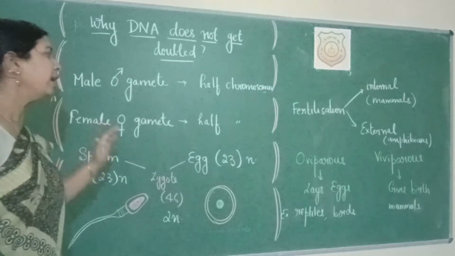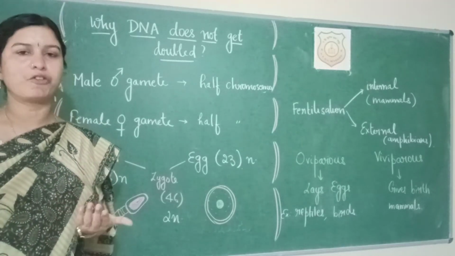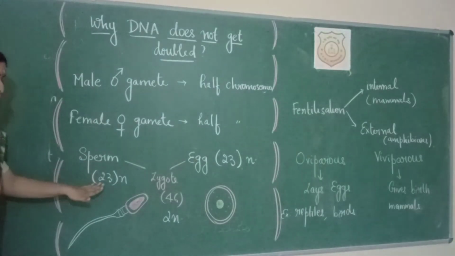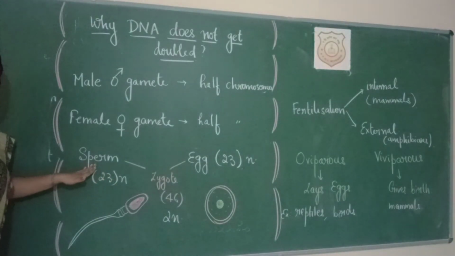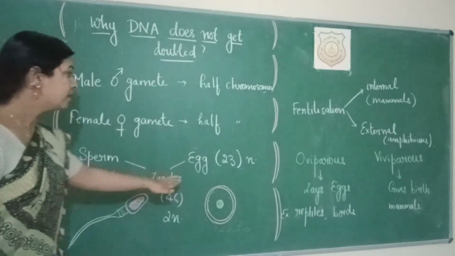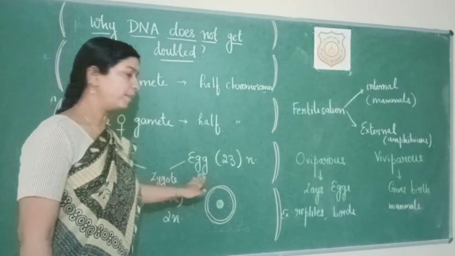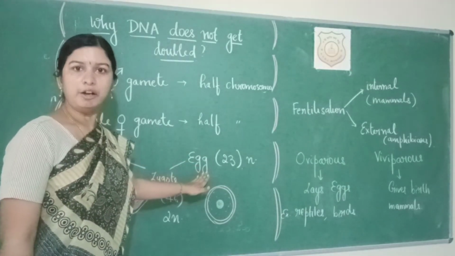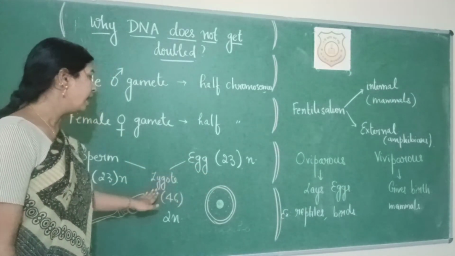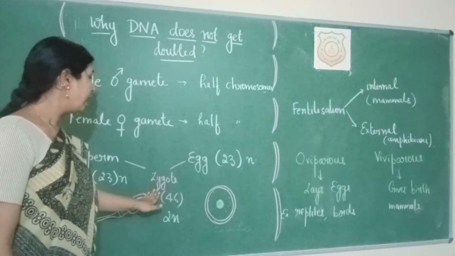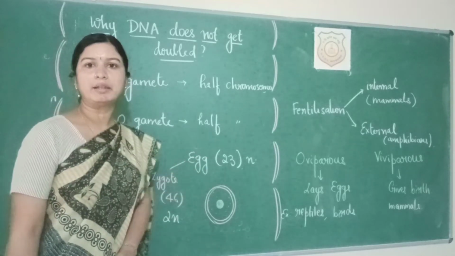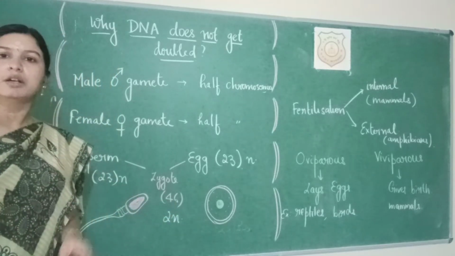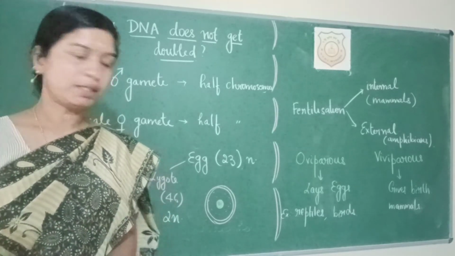And the female gamete will also have half the number of chromosomes, which is n, 23. So n equals 23 in the male gamete, which is the sperm, and n equals 23 in the female gamete, which is the egg. The sperm and the egg will fuse during fertilization and form the zygote, and this zygote will have 23 plus 23, which is 46, or again the normal 2n chromosomes.